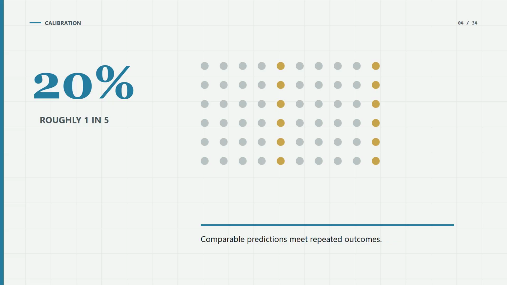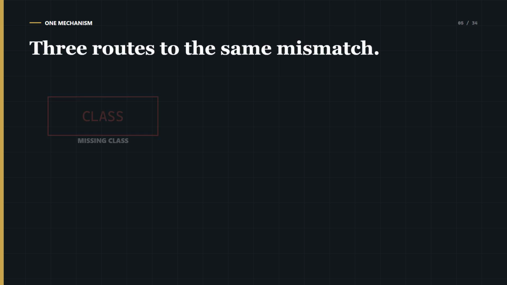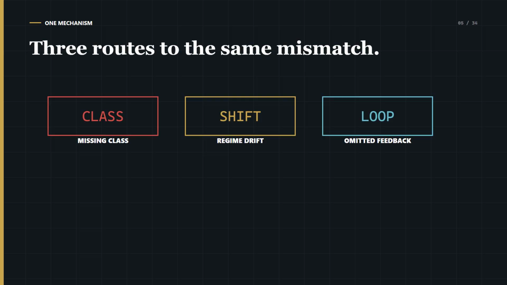Process mismatch can happen in 3 ways. It can exist from the start because there is no defensible reference class. It can emerge over time because the old reference process was useful, but the target process changed. Or it can emerge through feedback because using the estimate changes the target process in a way the model omitted. These are not 3 unrelated objections. They are 3 routes to the same failure. The model describes one process while the decision faces another.